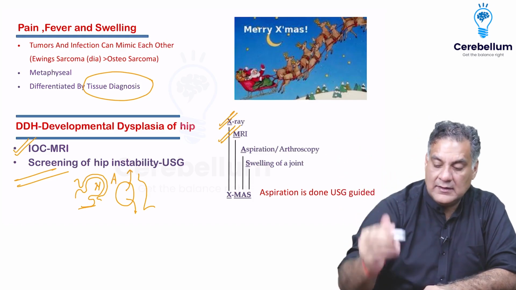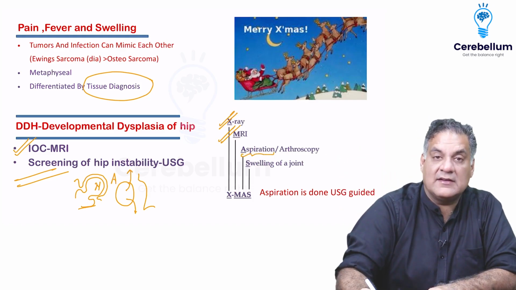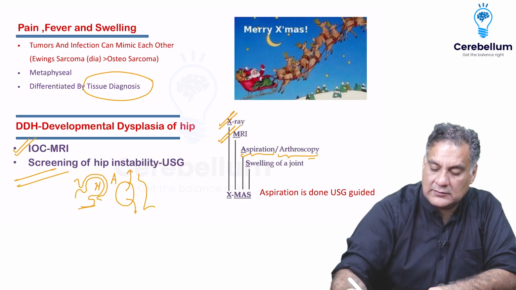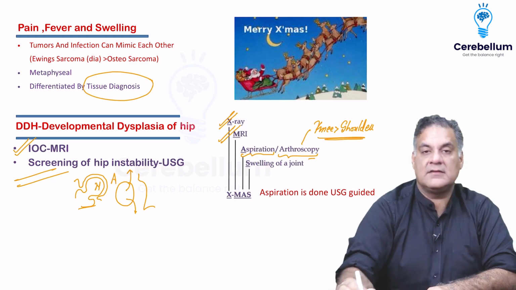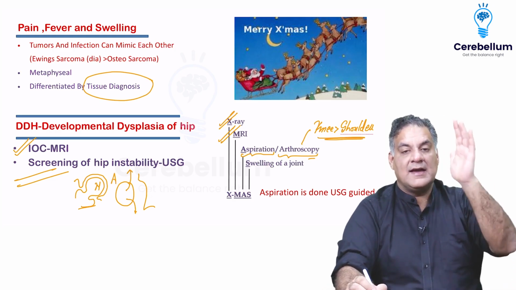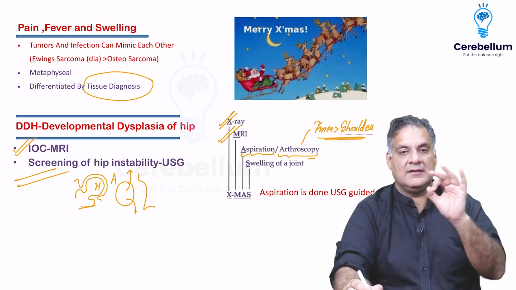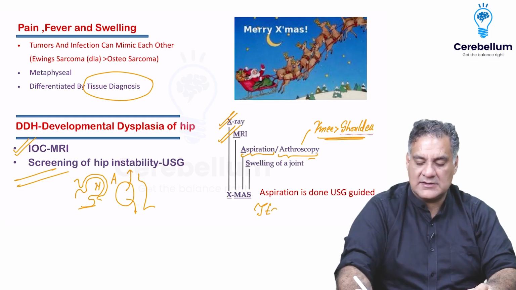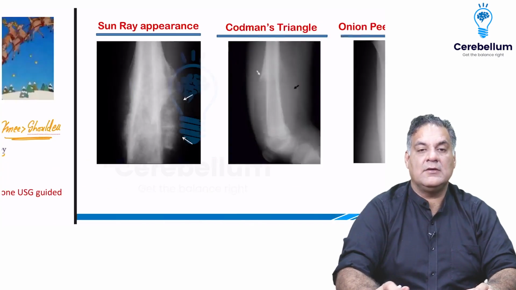So that fluid you can aspirate and send for investigations. Or if it's a trauma, you can do an arthroscopy. An arthroscopy most commonly is done in the knee, followed by the shoulder. All right. So remember this mnemonic: X-ray, MRI, aspiration, and arthroscopy is the one that is done for the joints. And remember one more thing, the aspiration is always done preferably ultrasound guided.